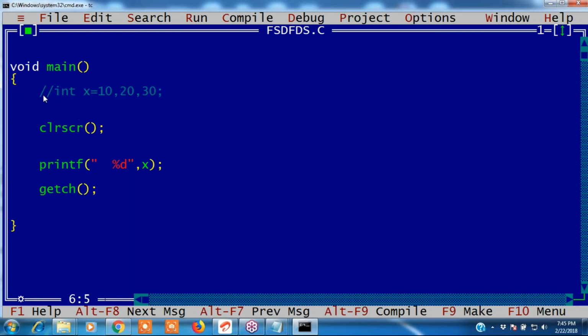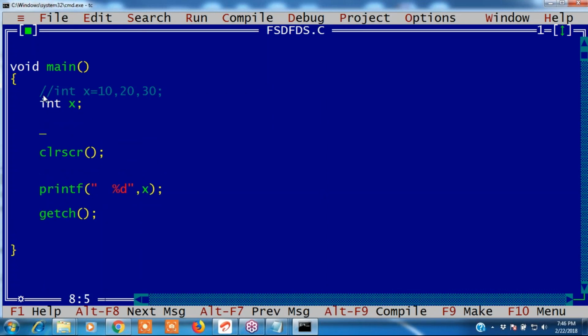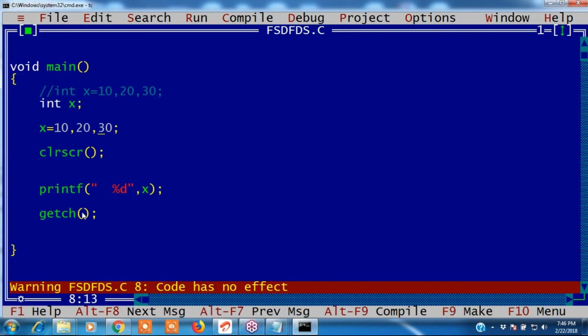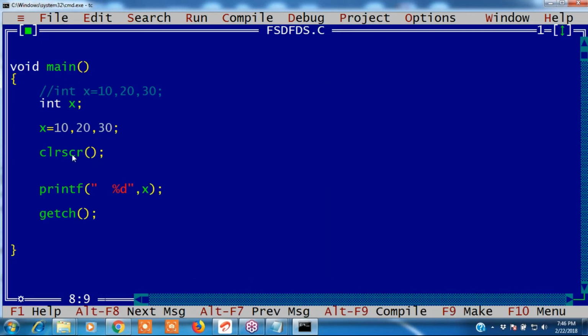Now I will declare int x separately. We can write like this. This is called assignment, and assignment is valid. x equals 10, 20, 30. If I give 10, 20, 30, this is valid. There are no errors. But what is the output? If I write like this, there are only warnings.